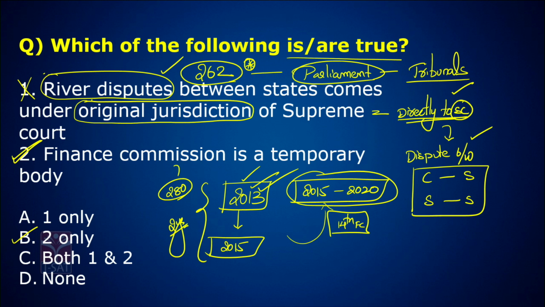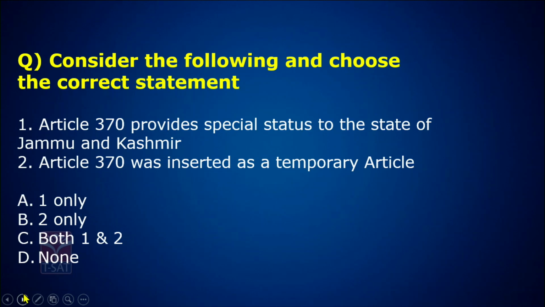Let's go to the next question. Consider the following and choose the correct statement. Article 370 provides special status to the state of Jammu and Kashmir. Absolutely true, we all know it. 2. Article 370 was inserted as a temporary article. You all know that.